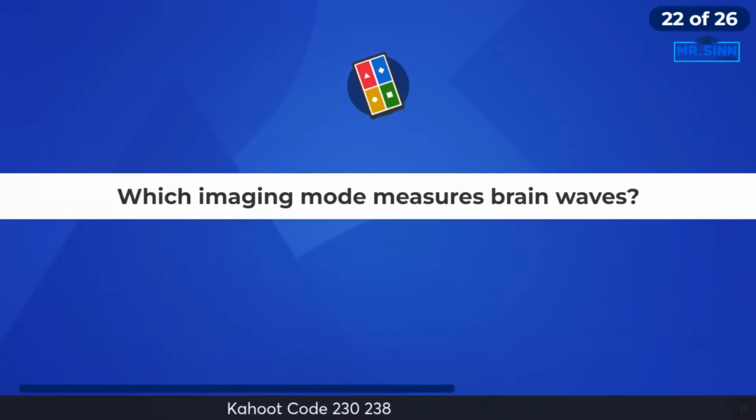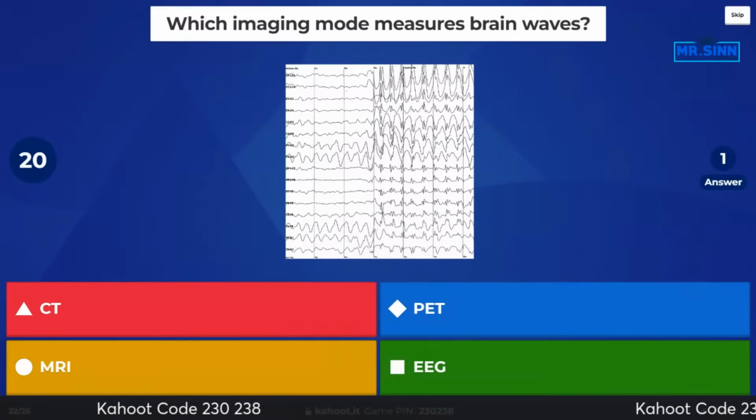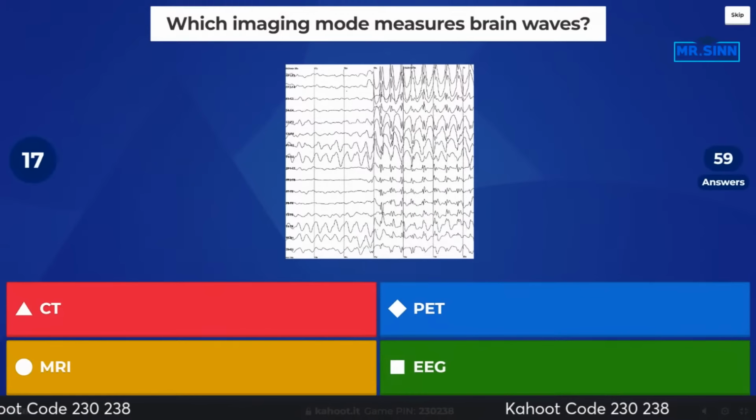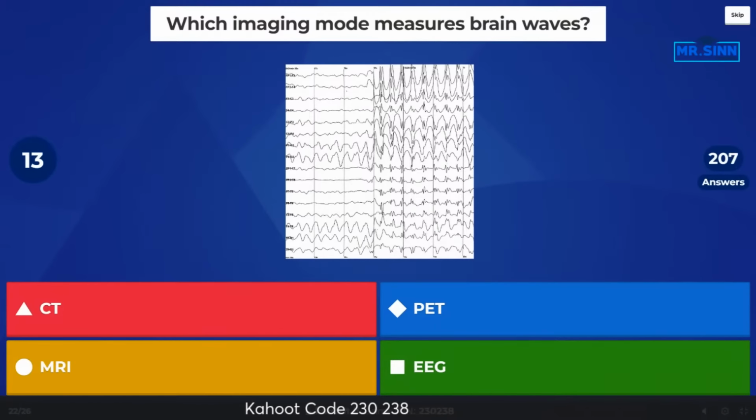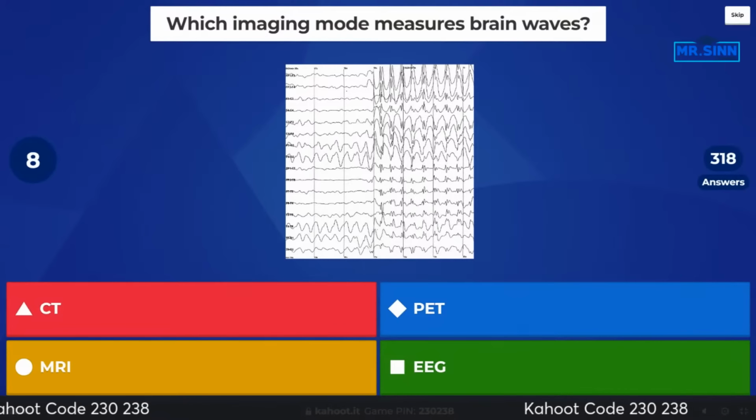What do we got coming up? Next question. Which imaging mode measures brain waves? What do we got here? Got some brain waves. What are we looking at?